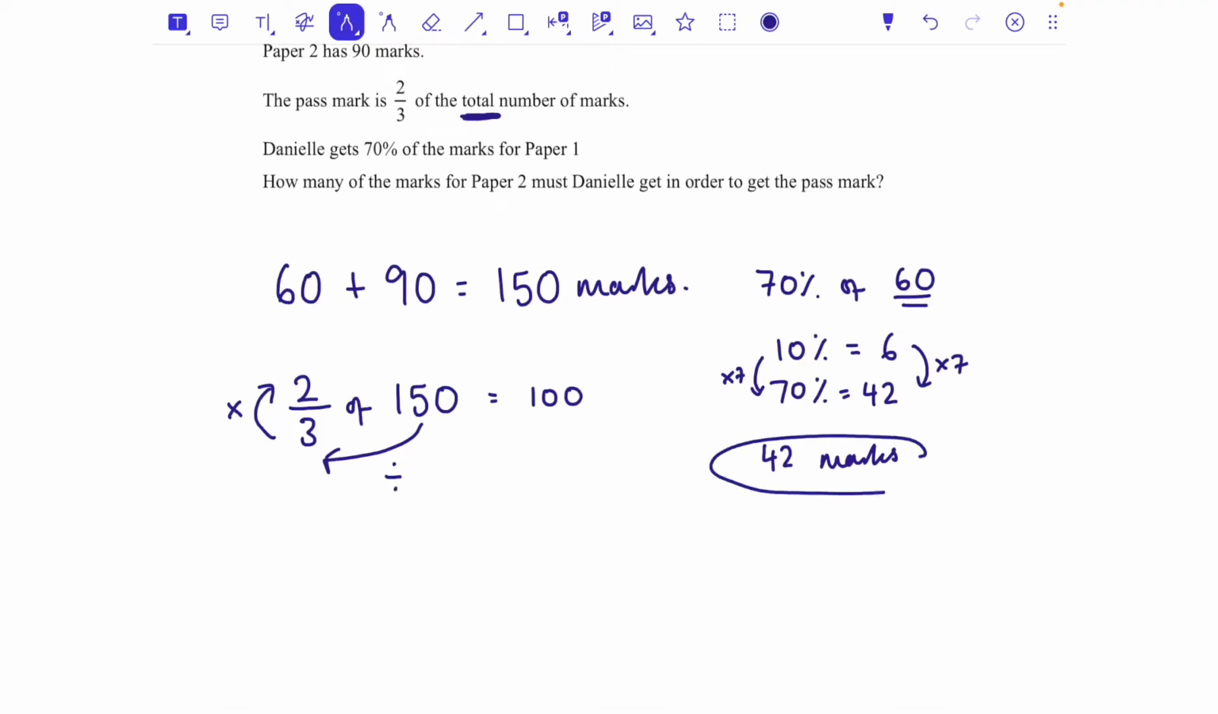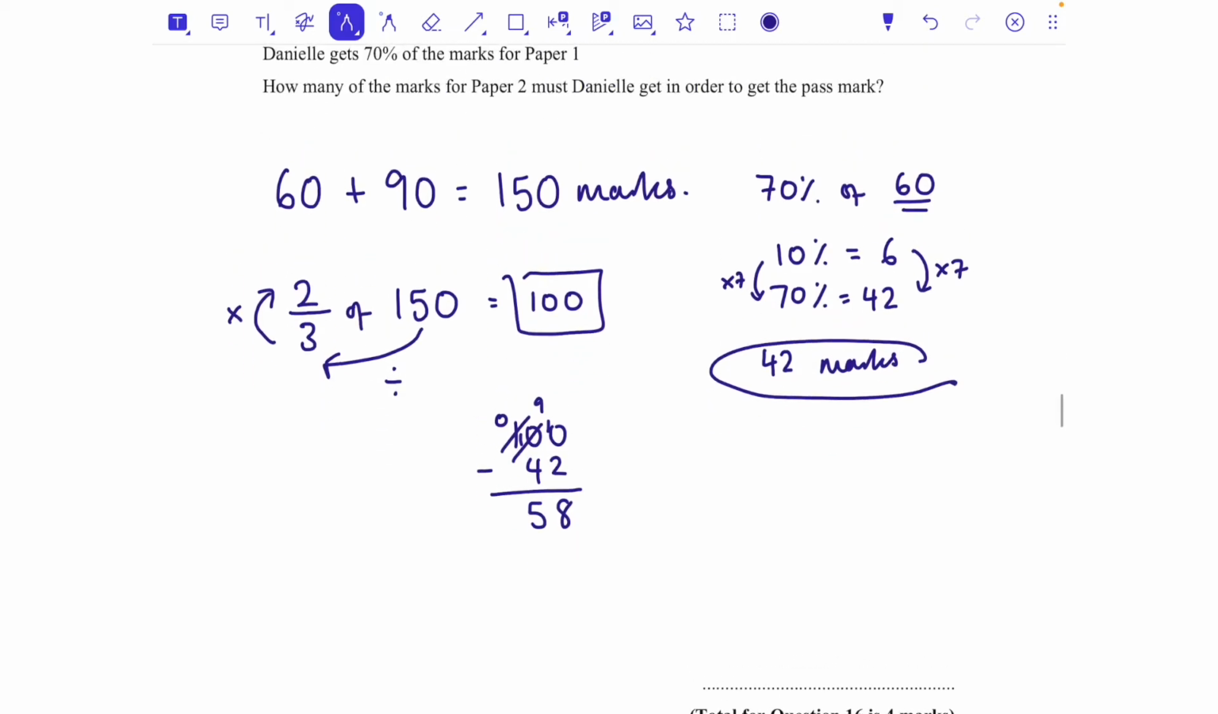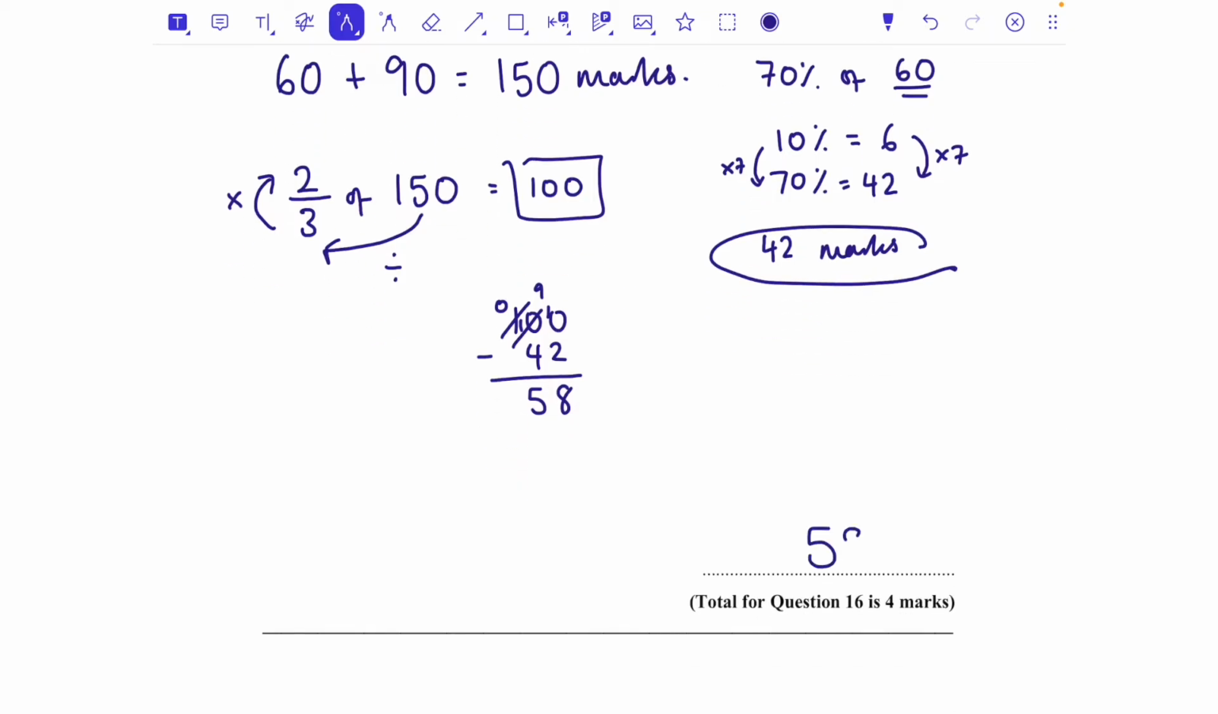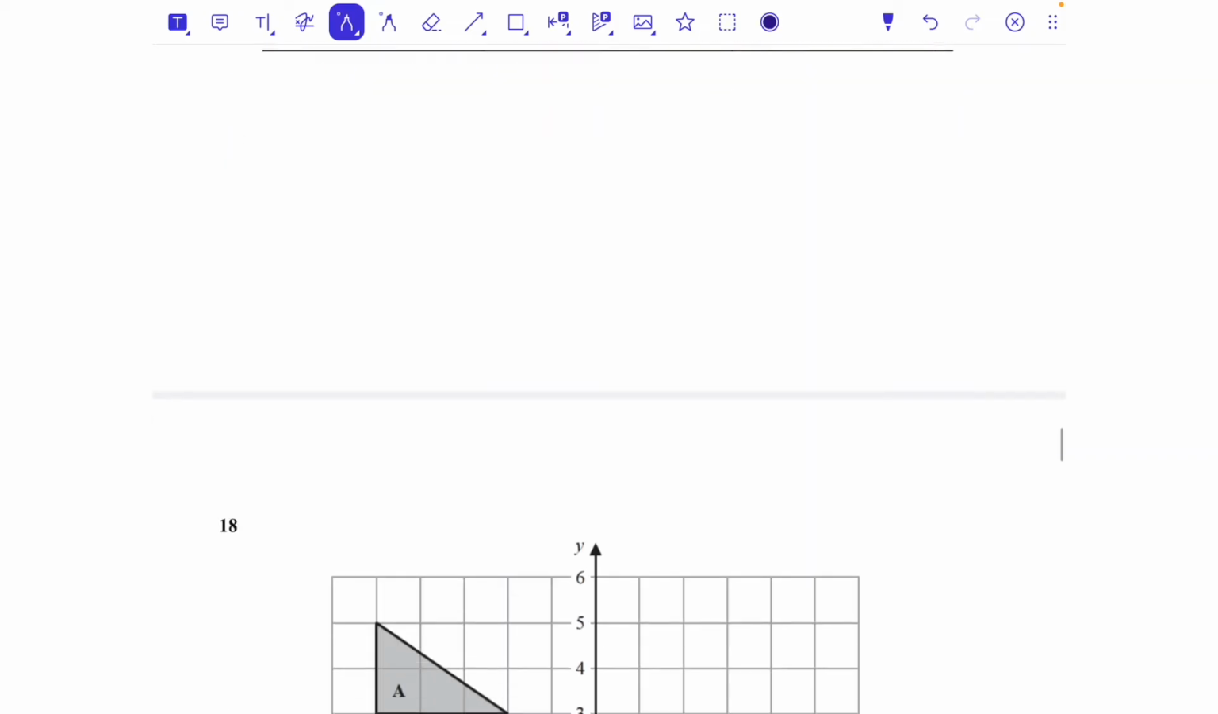So she's already got 42 marks. She needs to get 100 to pass. So 100, take away 42, and that's more on the floor. Let's borrow from next door. So that's 10 take 2 is 8, 9 take 4 is 5. She needs 58 more marks on paper 2 in order to pass. So 58 marks would be our answer. If you just wrote 58, that's absolutely fine.